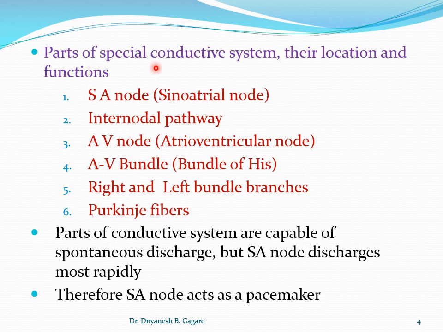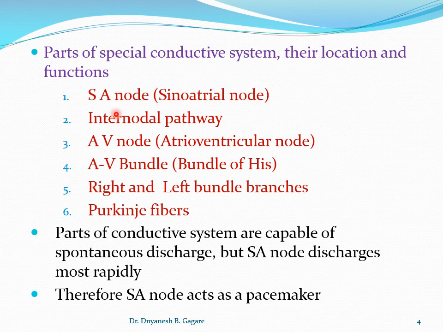Now see the parts of the special conductive system and their location and functions. First see the parts. We'll go to the diagram, so you have to draw the diagram and label. These are the parts of the special conductive system. In this topic under cardiac impulse, our main concentration is on the special conductive system of the heart, whose function is to generate the impulse and spread it over the heart.